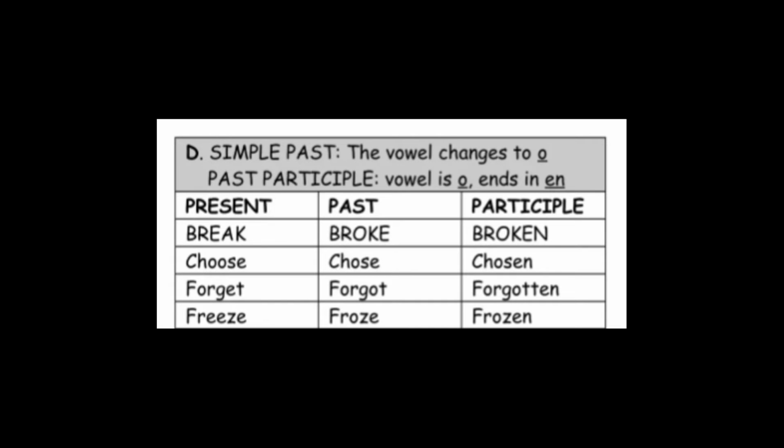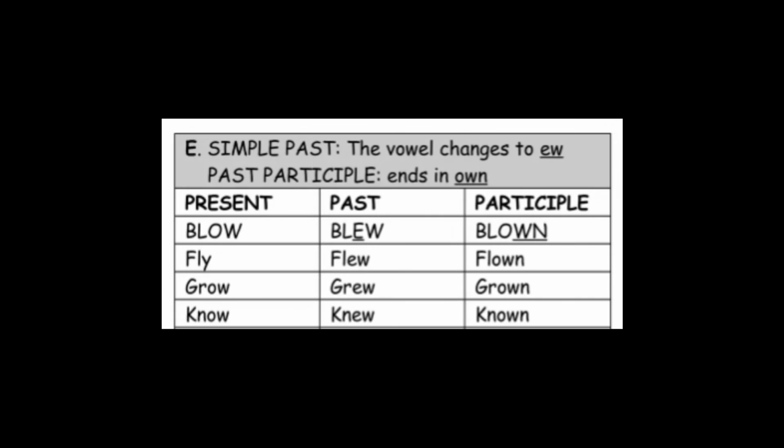Simple past, the vowel changes to o. Past participle, the vowel is o and ends in n. For example, broke, broken, chose, chosen, forgot, forgotten, froze, frozen.